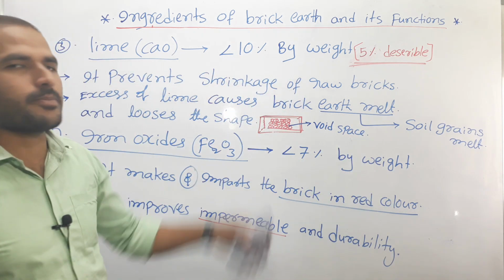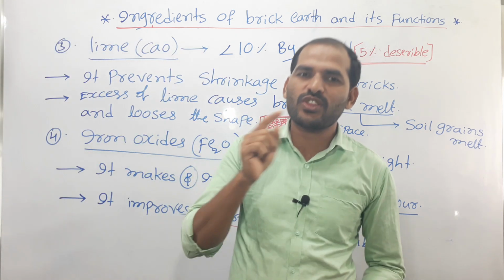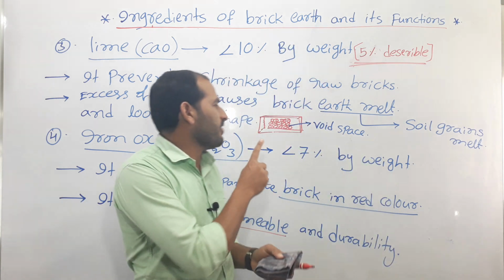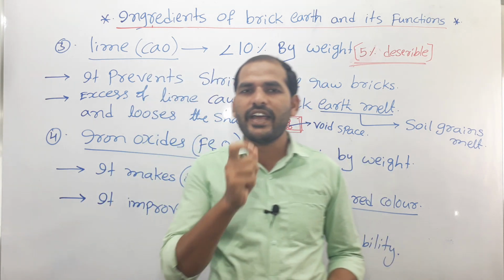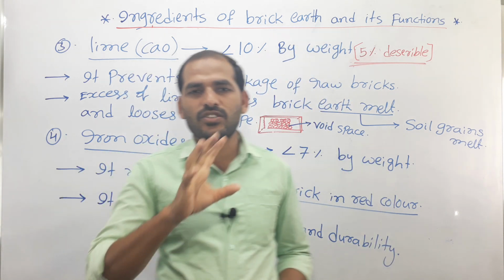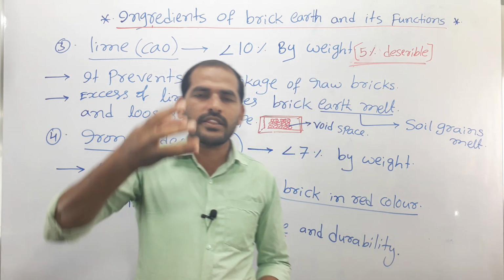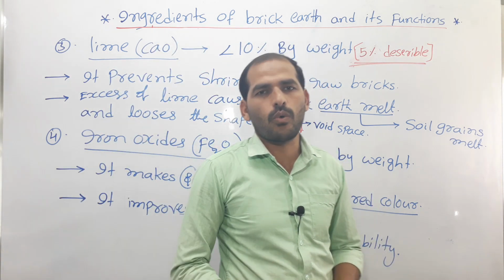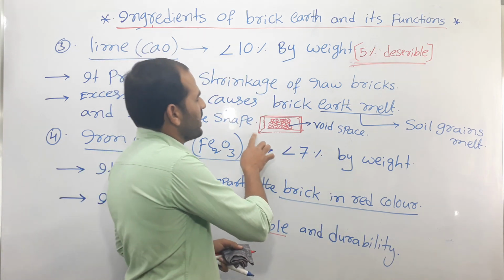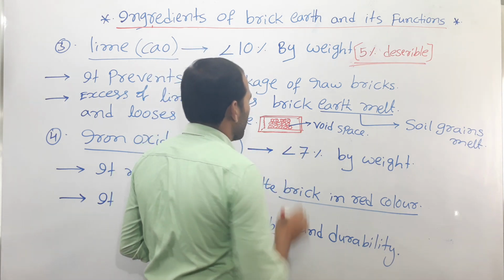This void space is occupied with air, or with water. If the brick is in the dry state, air occupies the space between the solid grains. But if the brick is in the wet condition, merged into the water, after 24 hours some part of this brick is occupied with water.